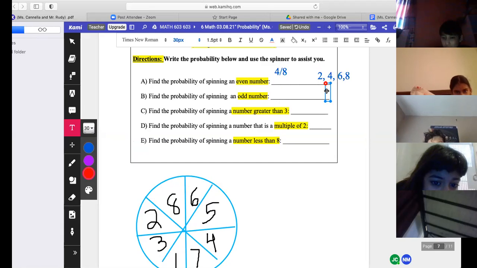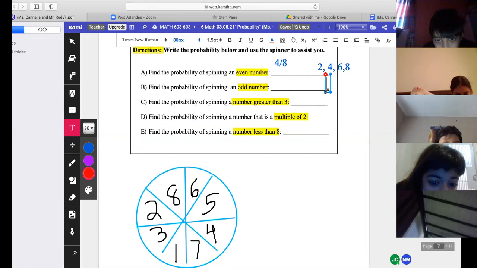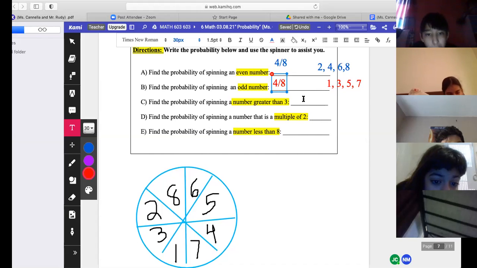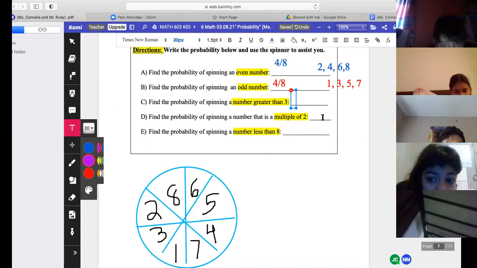Talk to me. What are the odd numbers? List it first on the answer. Find the probability of spinning an odd number. Same thing: since there are 8 numbers and 4 are even, there have to be 4 odd, and the 4 odd numbers are 1, 3, 5, and 7. So it would also be a 4 out of 8 chance.